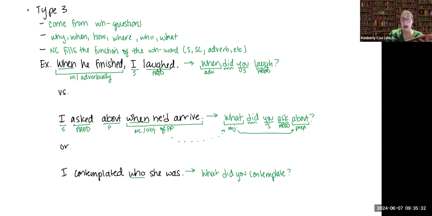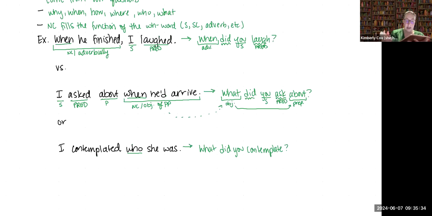Lastly, we have, I contemplated who she was. Once again, let's look at the question. What did you contemplate? Well, you is the subject, did contemplate is our predicate. What then is going to function like a direct object.